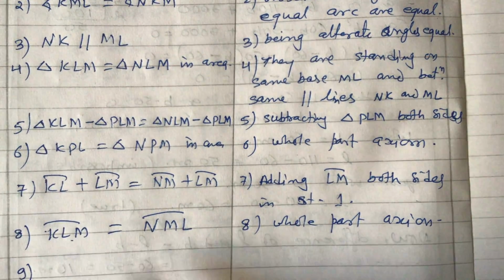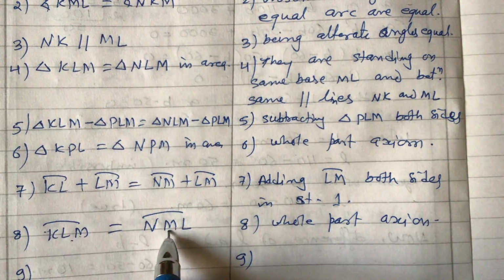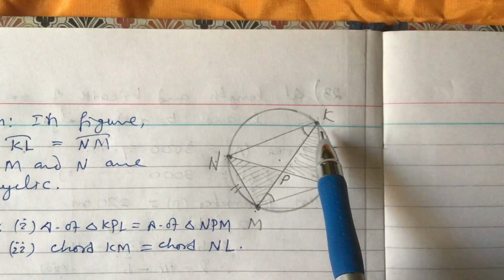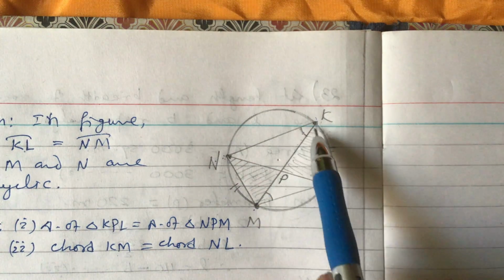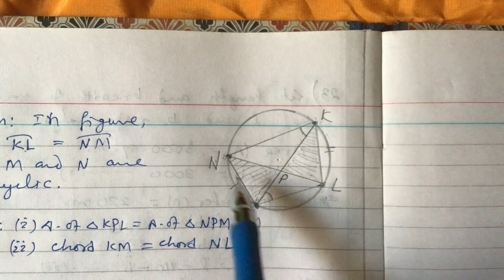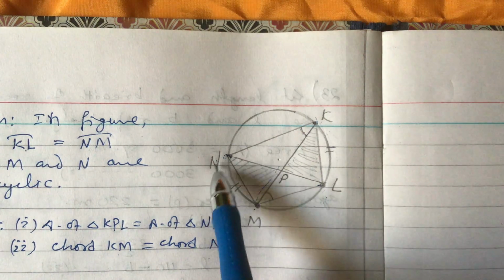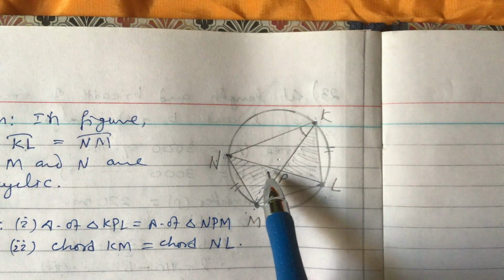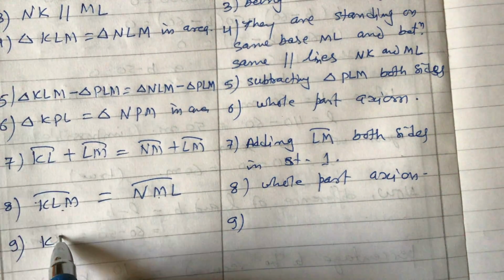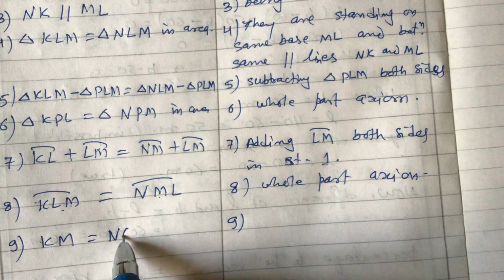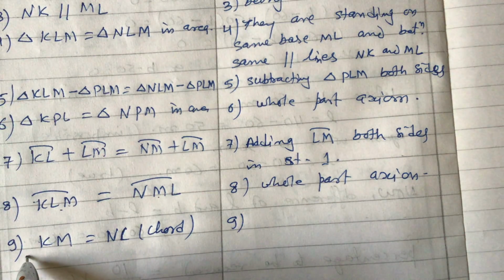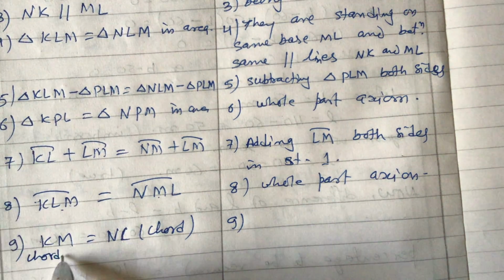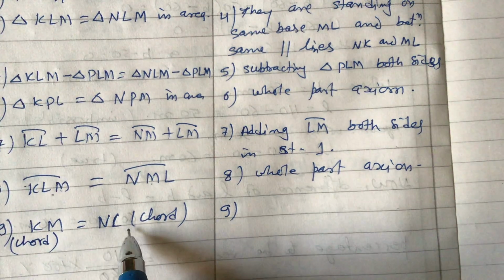Now number 9, we have got two arcs are equal. Which arcs are equal? This arc is equal to this arc. In this arc, this is the chord. On this arc, this is another chord. If the arcs are equal, then their corresponding chords are also equal. So we can write KM equal to NL. So number 9, KM is equals to NL. This is chord, okay? Here also chord you can write. Chord KM equals to chord NL.